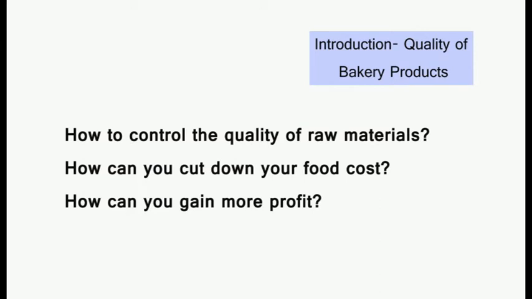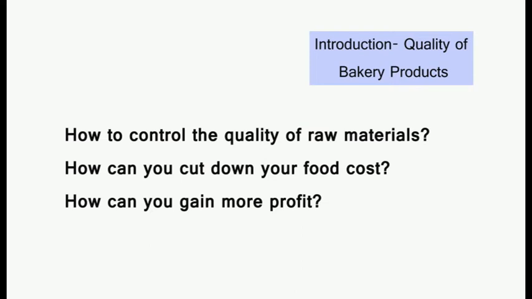Next point, the raw material should be of correct weight and size. You should have proper measuring equipment to weigh the product, and you should see that it is of the specific size and quality as required by you. If you do not have a proper weighing scale, there might be a shortage in what you are receiving and it will add on to your food cost.